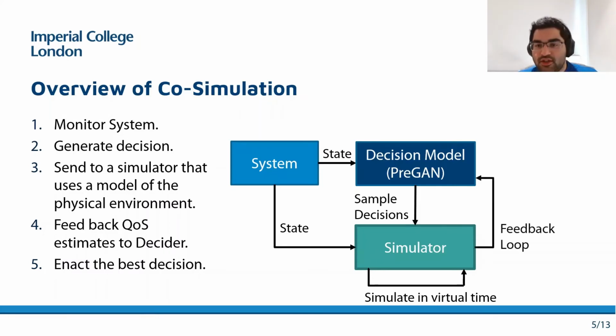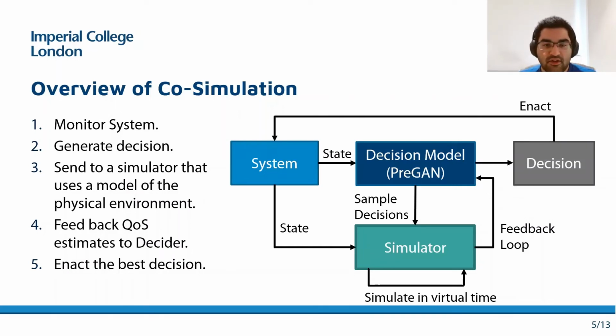Fourth, we send the QoS estimates as feedback to tune the decision model and perform online optimization of the decision. Fifth, we enact the best decision of the decision model in the physical setup and continue this iteratively in a discrete time control setting.